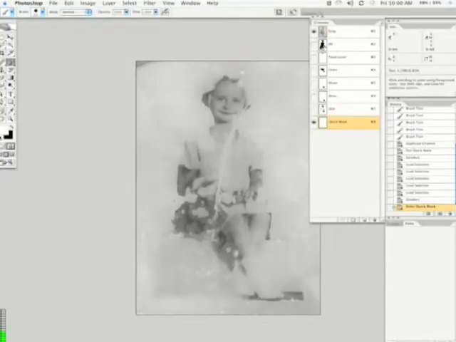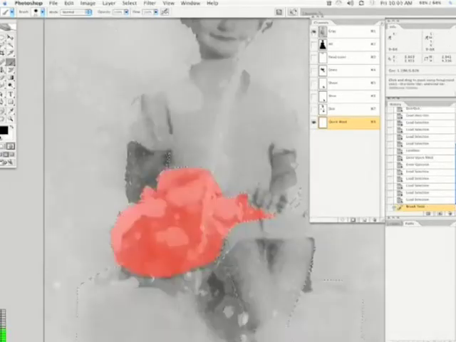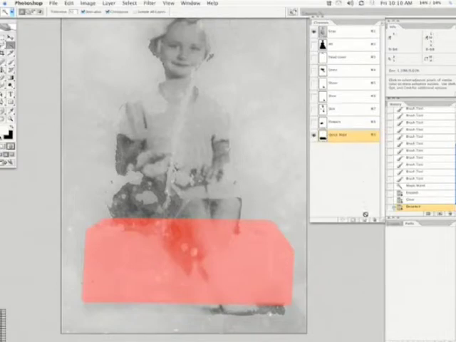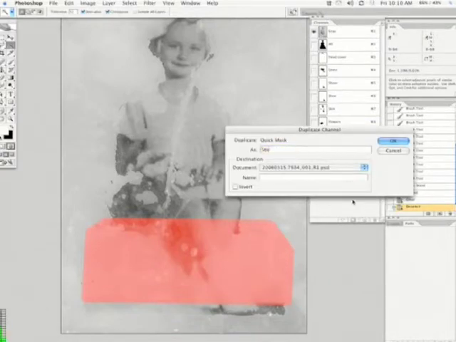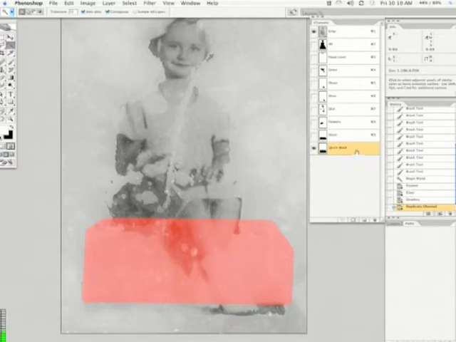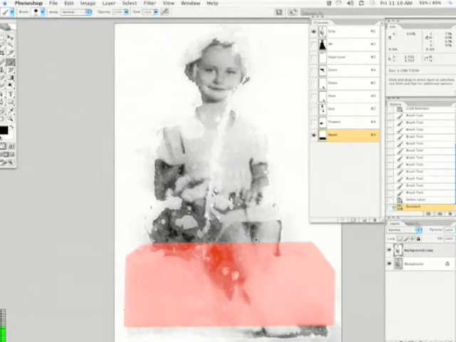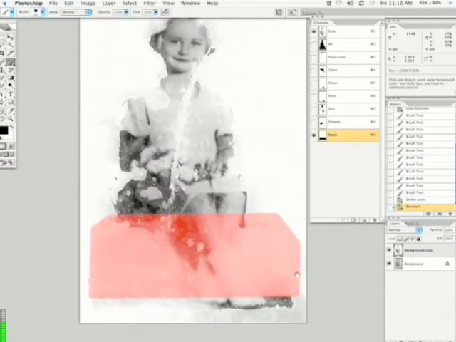Let's turn on our all channel so that we can start to build this bouquet channel. And we're going to subtract from the all channel the head cover, the dress, the shoes, the shoe, and the skin channels. Background color, hit delete. And then we're going to save this selection or this quick mask, this mask, just like we've done with previous. The difference is, you see the right corner is much lower than the left corner.